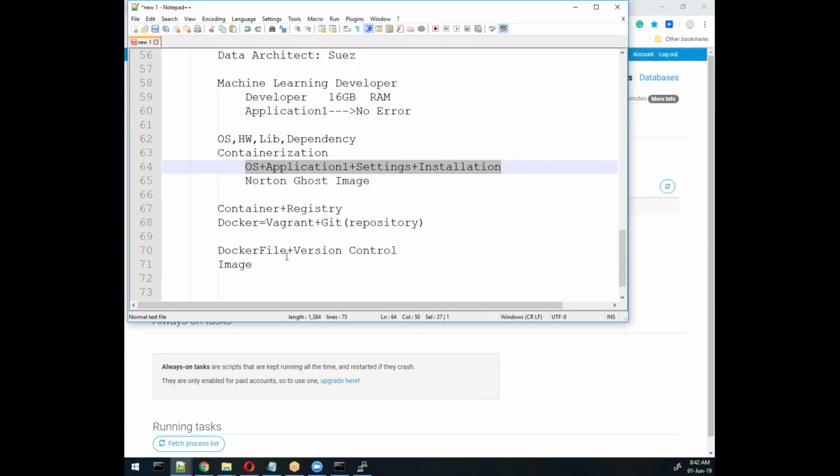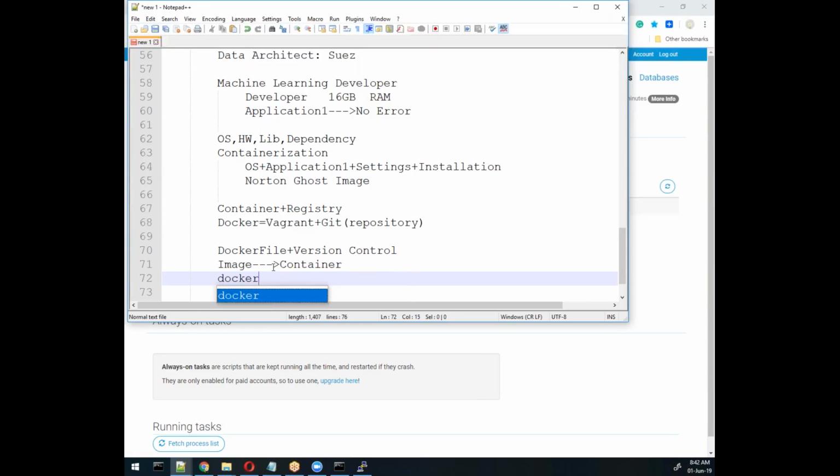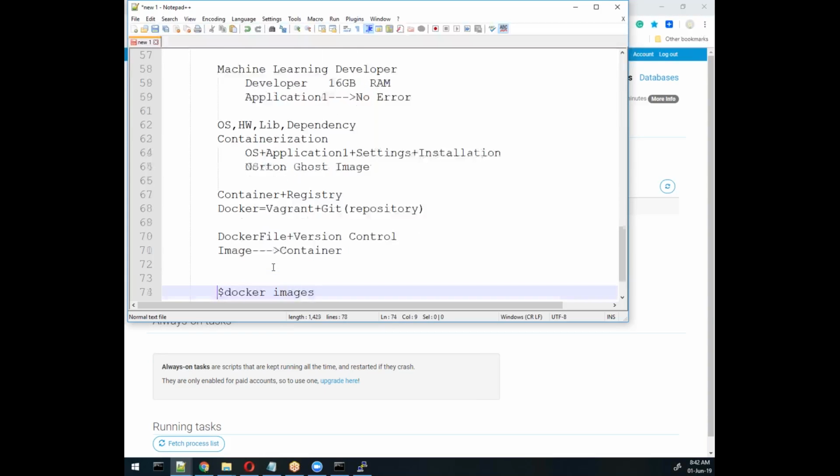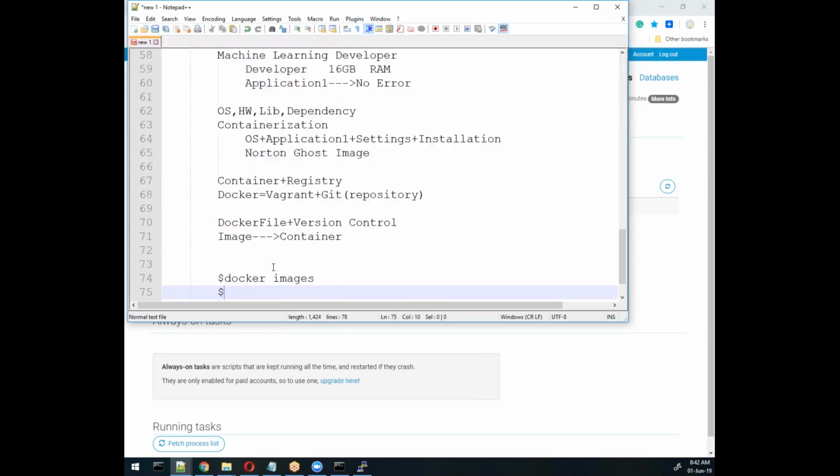What is an image? It is like a container, but that container is not in running mode. And if it is running, that is called a container. And that can be done through docker images. We can see all Docker images through this command. So we will see here how we will do these things.